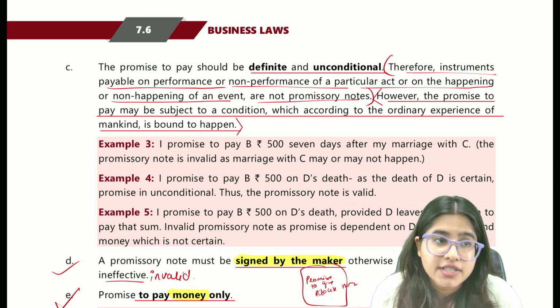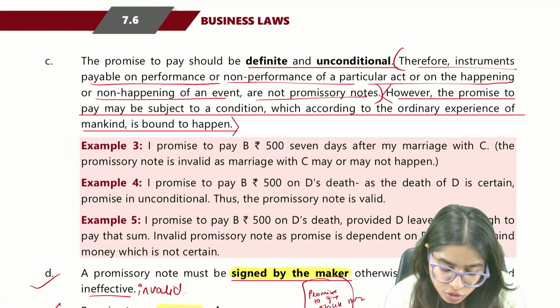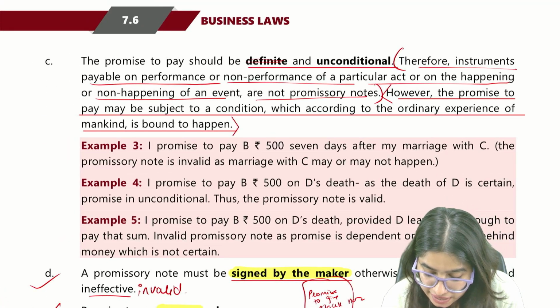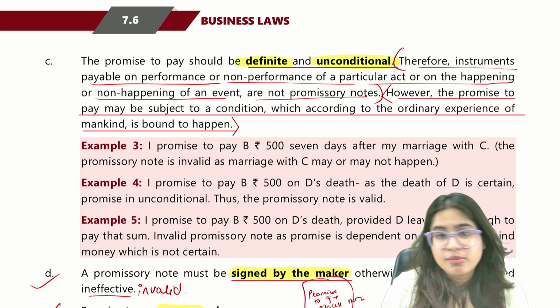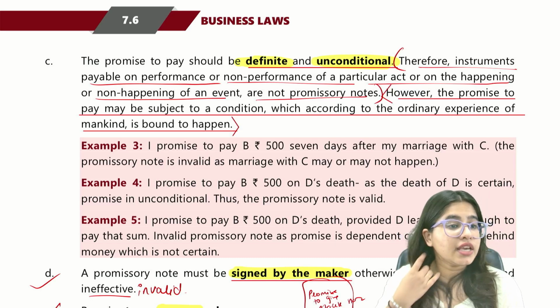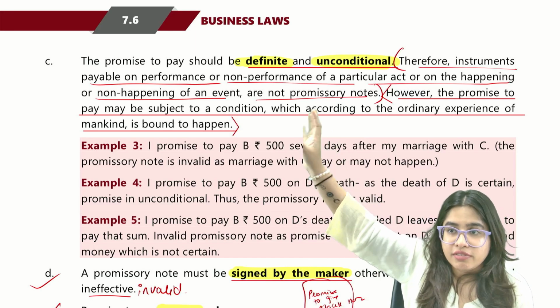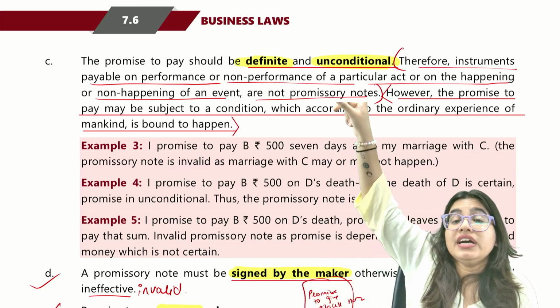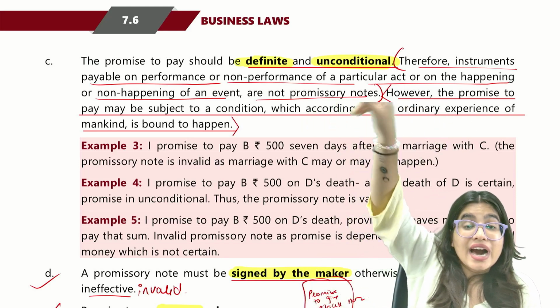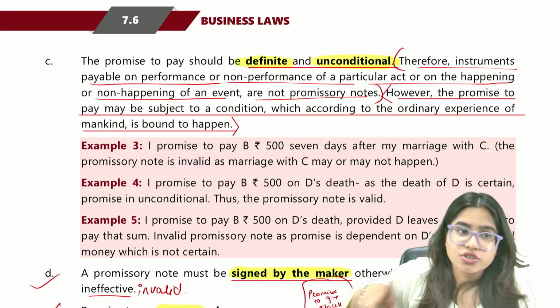Okay, now look here. This is a little technical. The next point says that your promise to pay should be definite and unconditional. Definite means full and final. Unconditional means without any condition. So if I am saying, I promise to pay you 10,000 when Salman Khan will marry, this is not a valid promissory note because here you're putting a condition. It should be unconditional.